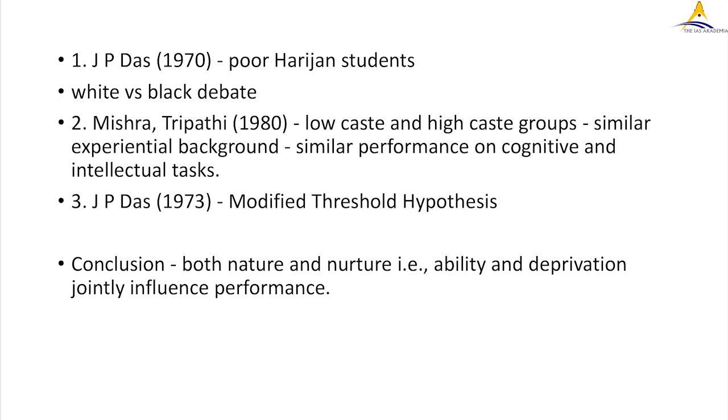In his experimental group, he found that students who were above that threshold were less affected by their background or by their deprivation compared to the students who were below the threshold level. So he found out that nature and nurture, that is ability and deprivation, both jointly influence the performance.